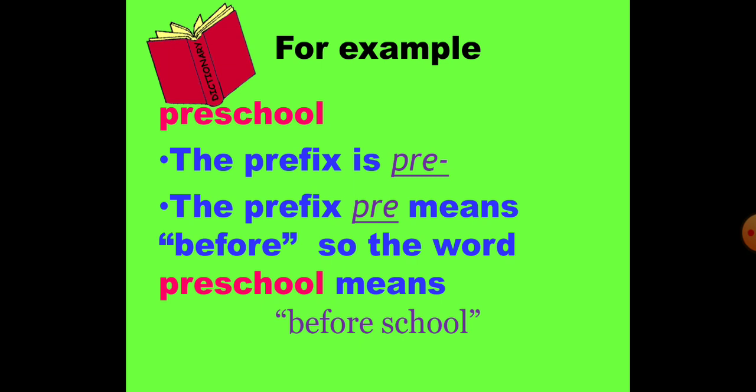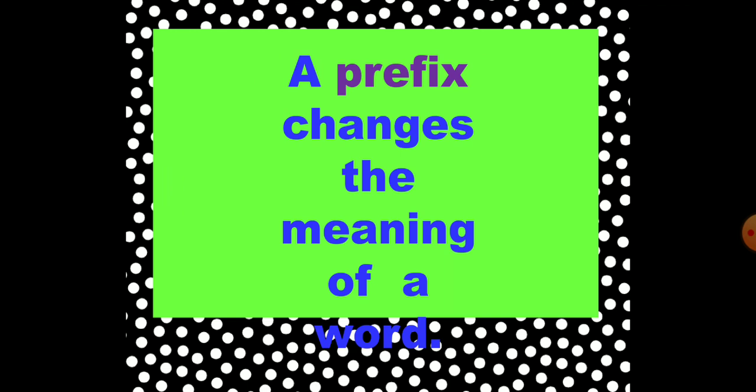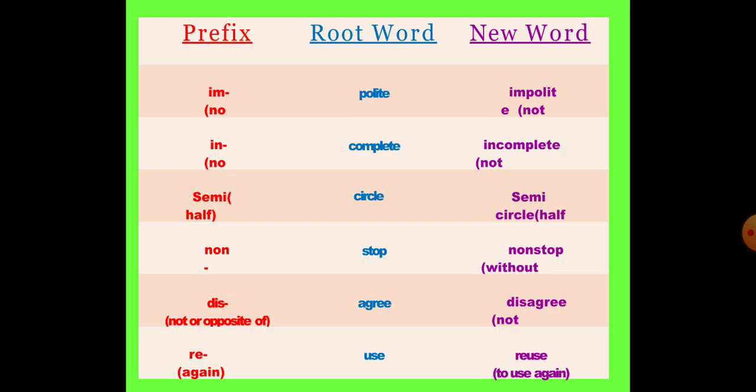One more example, preschool. As you can see here, the prefix pre, which is added before the word school. So pre means before, and we have added it before the word school. We got a new word preschool, which means before school. Isn't that simple? Now, a prefix changes the meaning of a word. So we have understood this. Let's see some more examples.